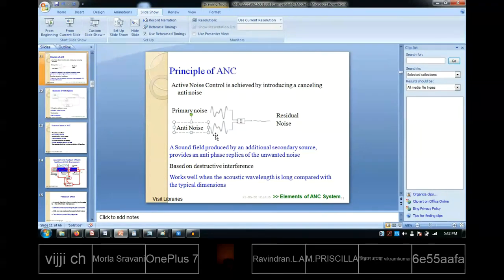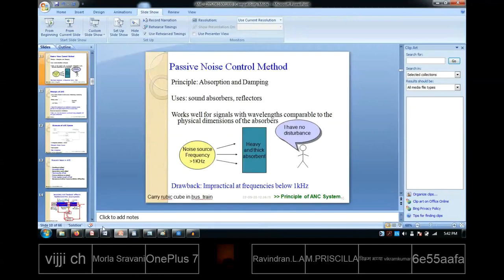Already I told how to find the frequency spectrum. In MATLAB I showed you that FVTool is there, which is one application, just one command. There are many other things which you can use in real time, and this Audacity also I showed. And then there will be some other things which you can analyze in real time. So you have to analyze the signal, and you have to create an anti-noise signal such that the magnitude response will be the same as the original signal.